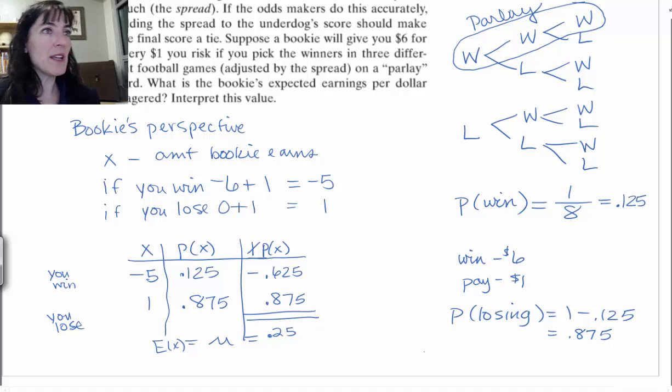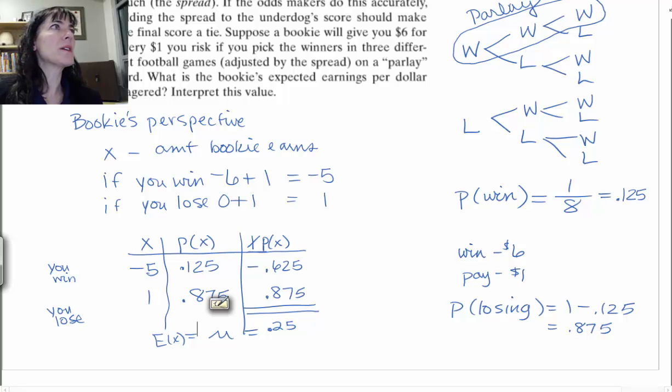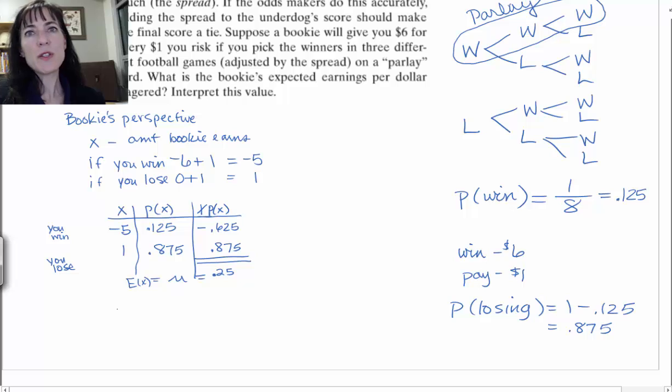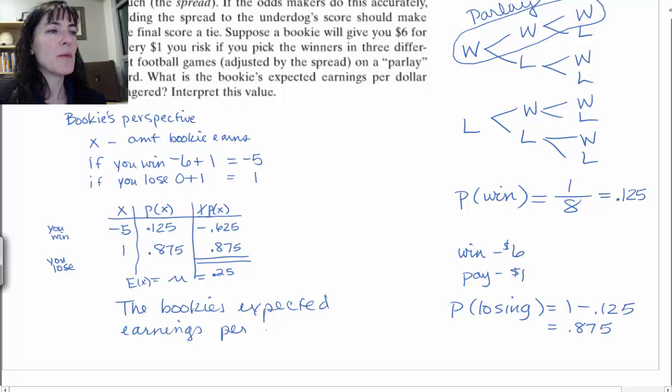So what I conclude is that the bookie's expected earnings per dollar wagered is 25 cents.